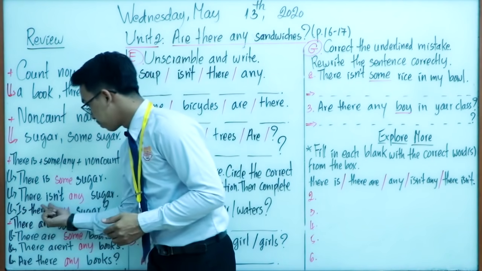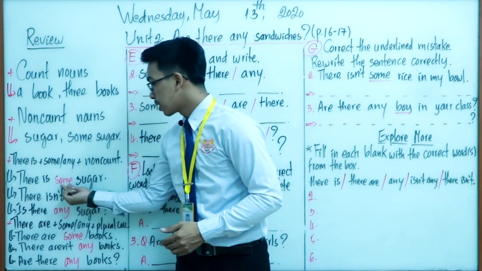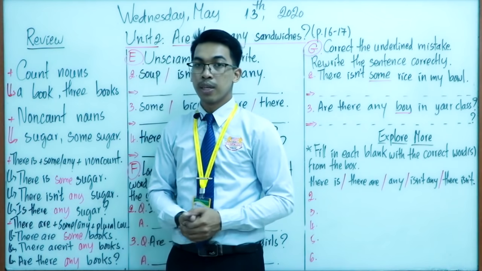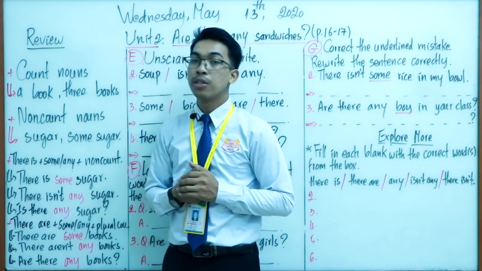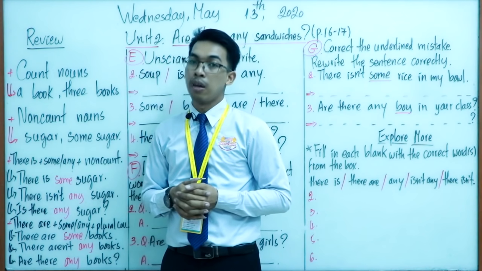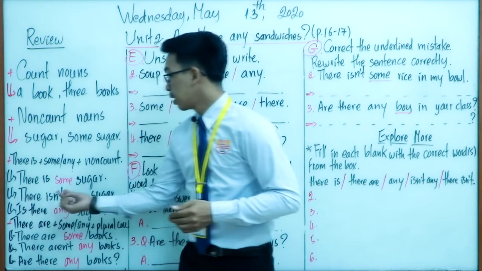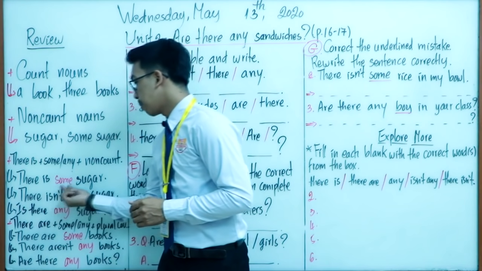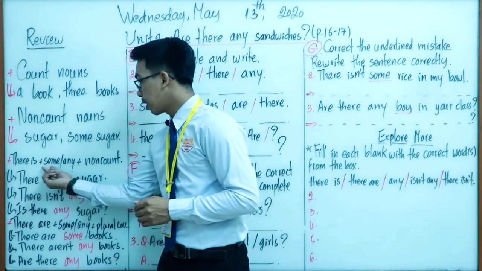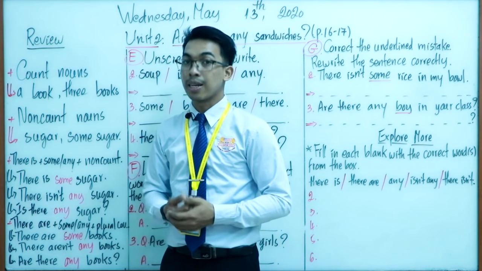The first one, there is some sugar. Remember, we have learned about some already, right? We use it in affirmative sentences. There is plus some and then plus non-count noun. Sugar we cannot count. Non-count noun, right?